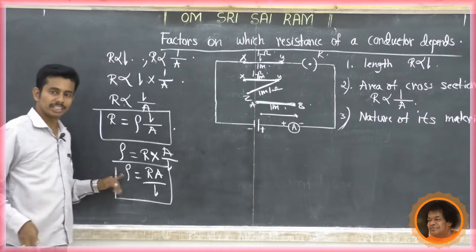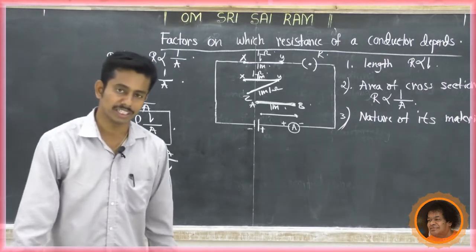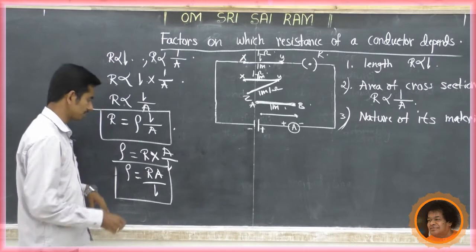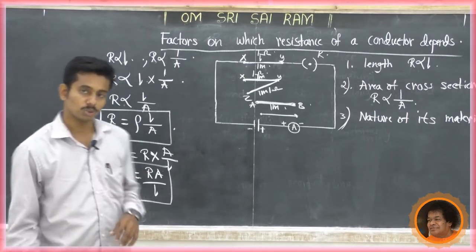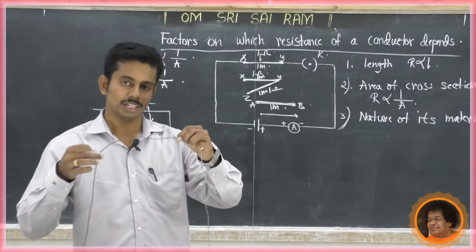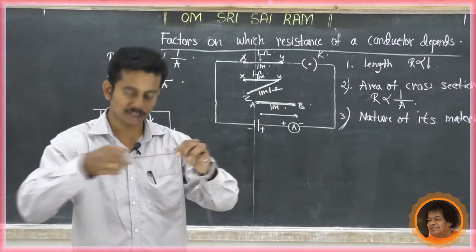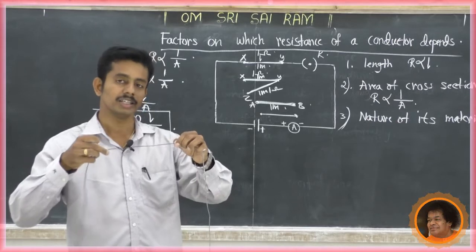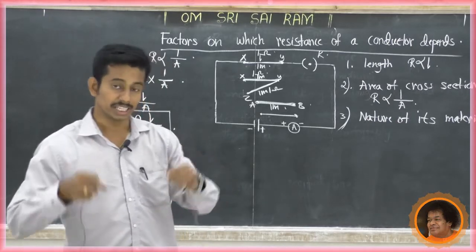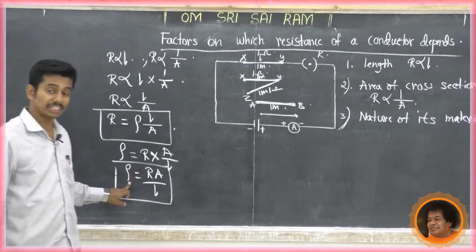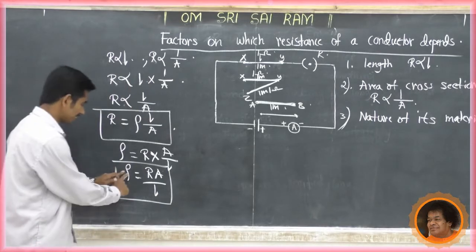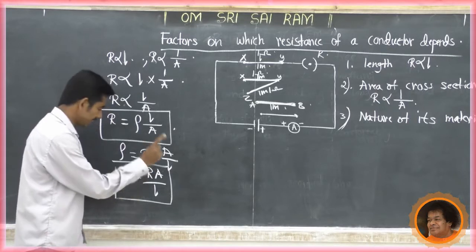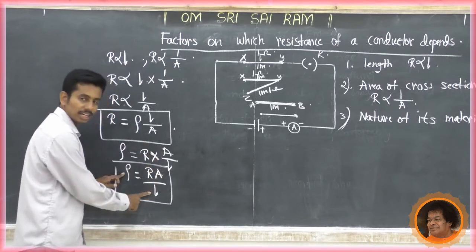When we say the resistivity of a conductor, we have to know the length of the conductor. What is the length of this conductor? Then what is the area of cross section and resistance of that conductor? Then only can we say the resistivity of that conductor. So resistivity requires resistance, area of cross section and length of the conductor.